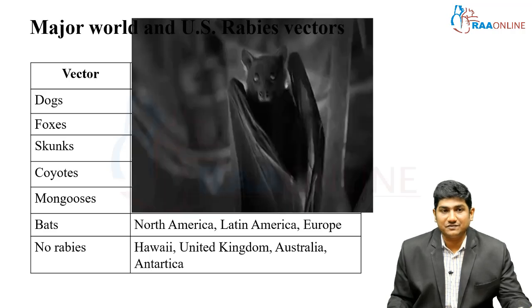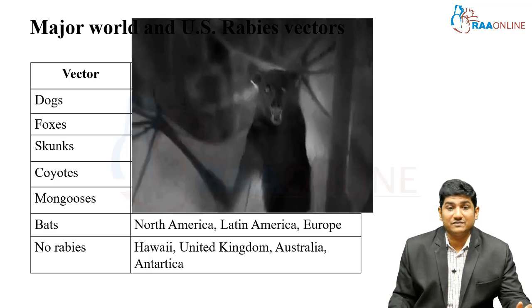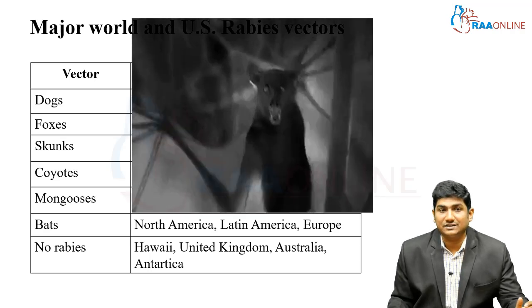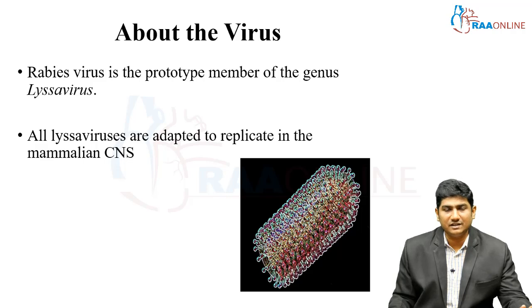Being an emergency physician, if you have a chance to work in various other countries, you need to know what type of zoonosis that country suffers from. Now, let us come to the virus. The rabies virus is a prototype member of the genus Lyssavirus.